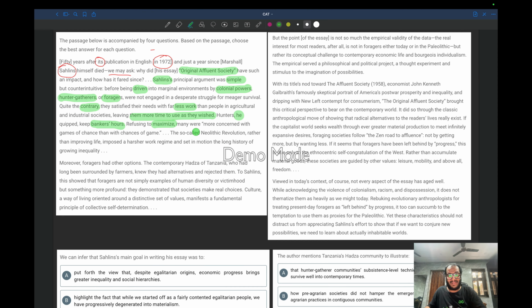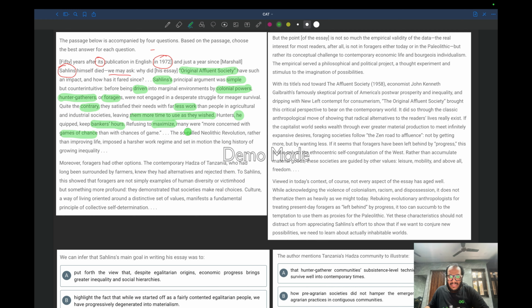They are refusing to maximize, and many of these foragers were only concerned with games of chance rather than the chances of the game. That means whatever may come their way, like destiny or randomness, they tend to believe in that. We will follow randomness. We don't worry about what we are going to do tomorrow. We don't care about that. So they were more concerned with games of chance than with chances of the game. This is a beautiful way to write: they were more concerned with randomness rather than working to maximize their productivity.